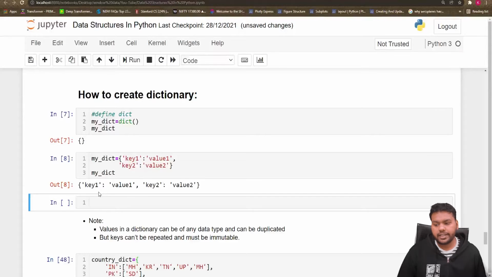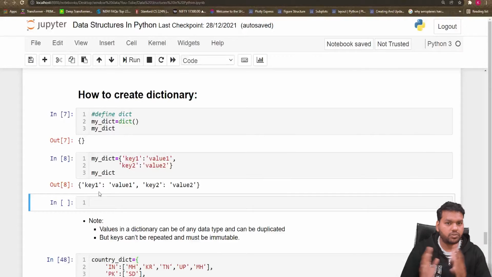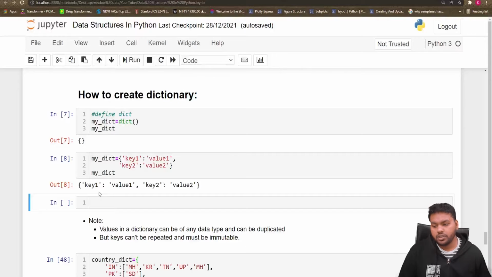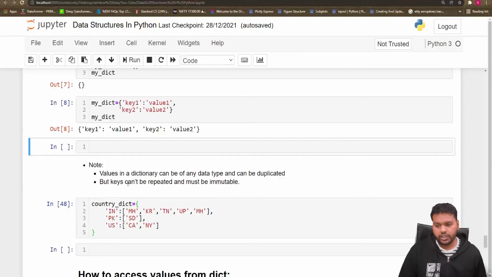Now moving further, the key is always unique in a dictionary. You can't set two keys with the same name. Keys should not be repeated in a dictionary, but values can be repeated. Values can be of any data type, like a list, and can be mutable also, but keys are immutable. I wrote here a note: a value in a dictionary can be of any data type and can be a duplicate, but keys can't be repeated and must be immutable. Immutable means once you define the key, you can't change the key of a dictionary, but you can change the value if you define it with some key.